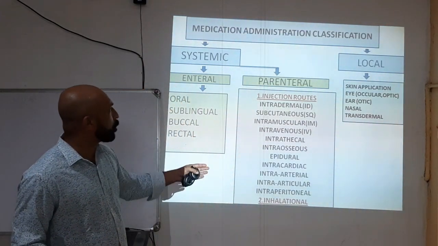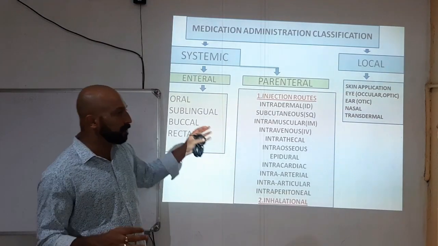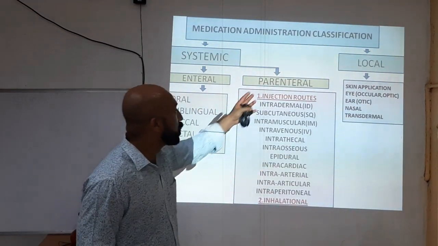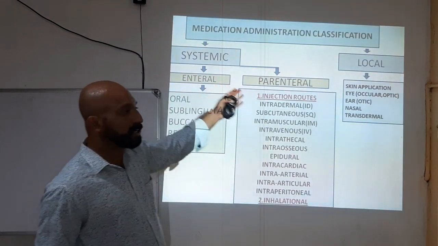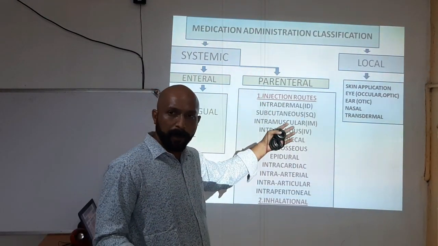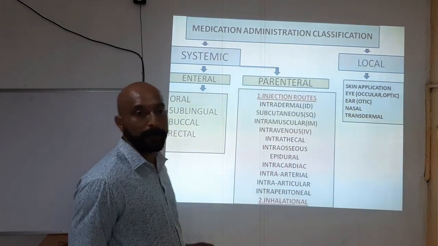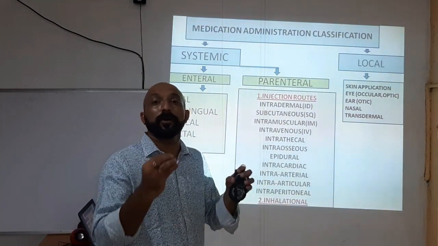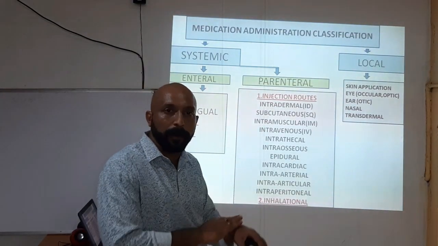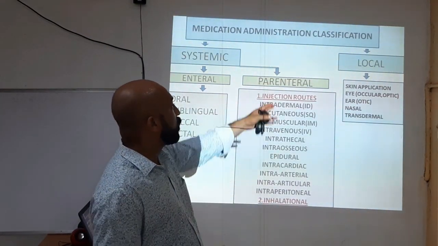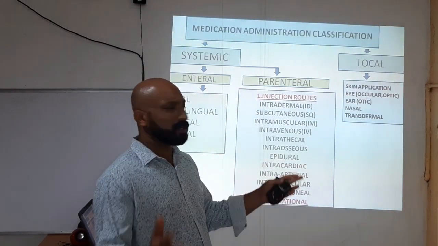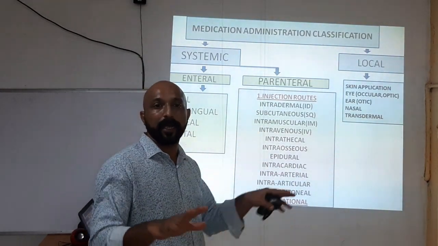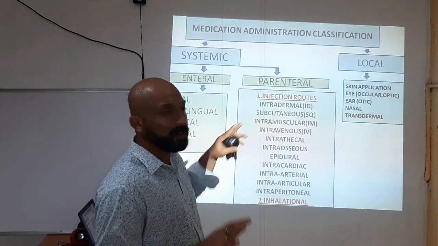The second type of parenteral route is inhalation. We will see all this in the other videos, each one separately. The other classification is the local route. We can apply drugs on topical areas, in the form of ointment or in the form of drops. First, topical application: with the help of ointment, liniment or lotions we can apply on the skin. That is the first main type of local application, that is skin application.